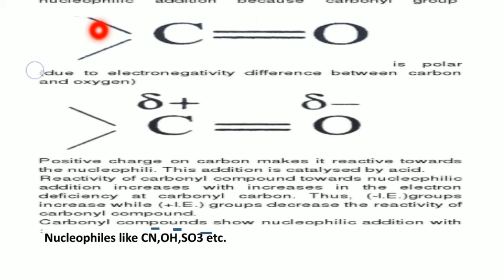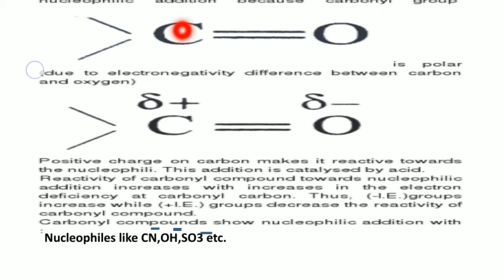Suppose a nucleophile attacks the carbonyl carbon, then the intermediate has a negatively charged oxygen, which is called an oxide ion.